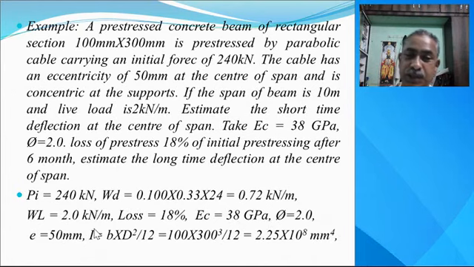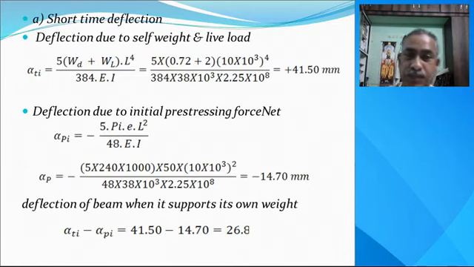That is the creep coefficient. Eccentricity is 50 mm and I is equal to bd cube by 12. So we get 2.25 into 10 raised to the power 8. This is the section property. Now short time deflection.